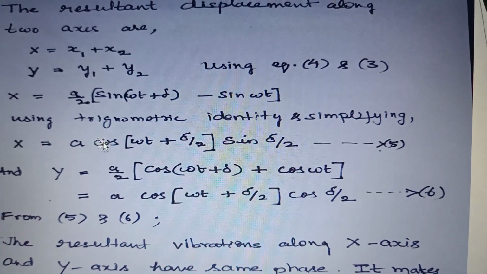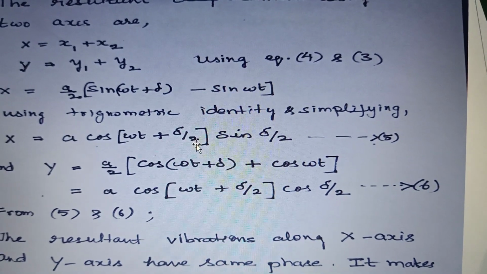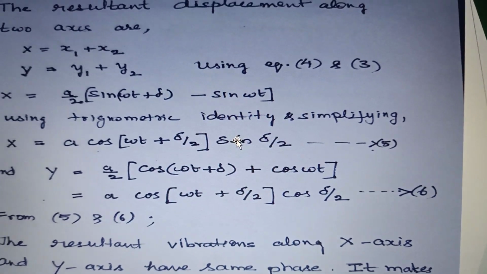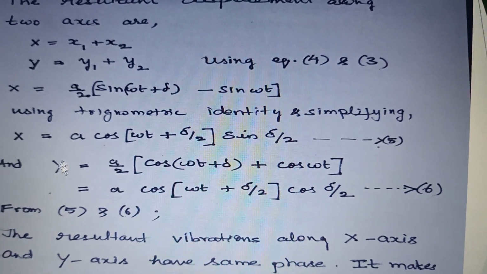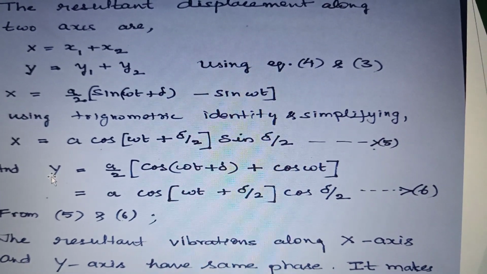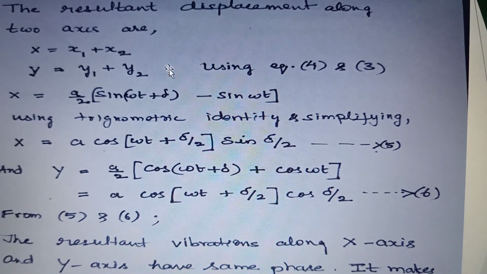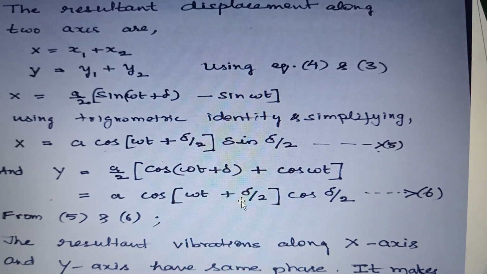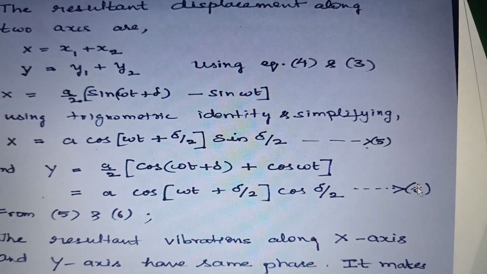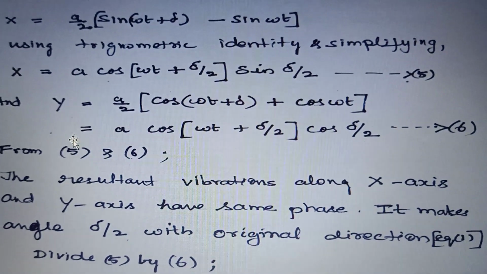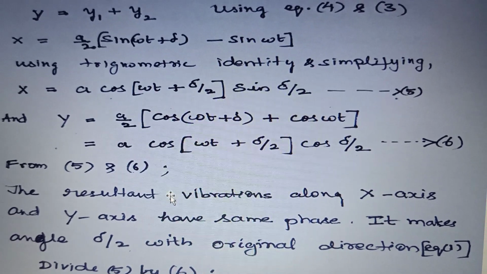Finally, we are going to get X equal to A cos omega t plus delta by 2 into sin delta by 2. Similarly, for capital Y, which is the resultant along y-axis, substitute for y1 and y2 and simplify. This is the equation you get. So this is equation 5 and equation 6. From these two equations, we can get the direction of the resultant.